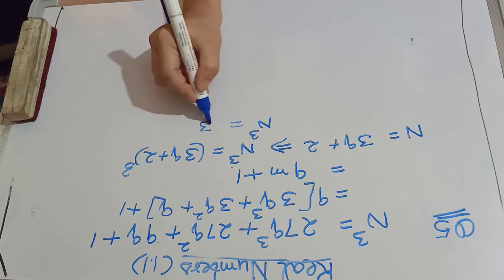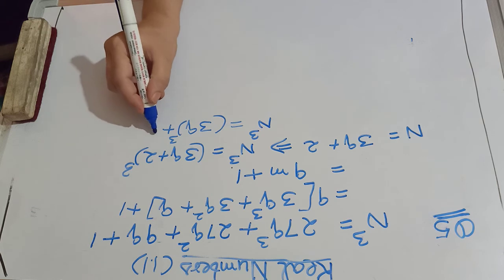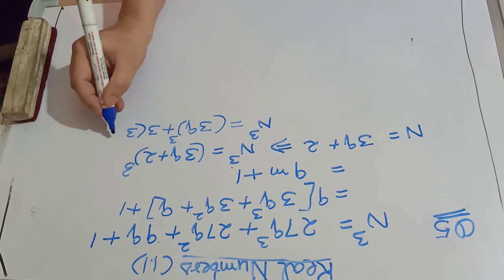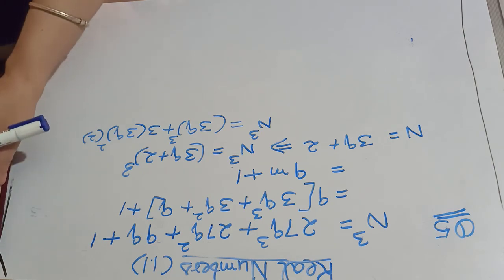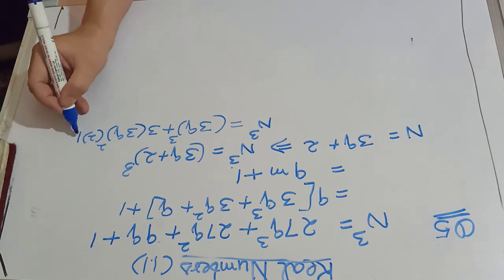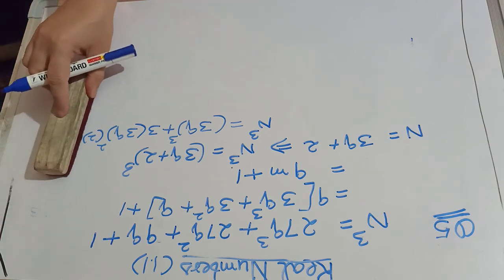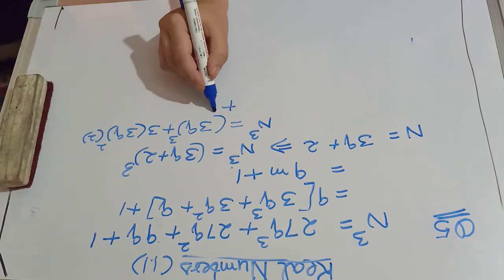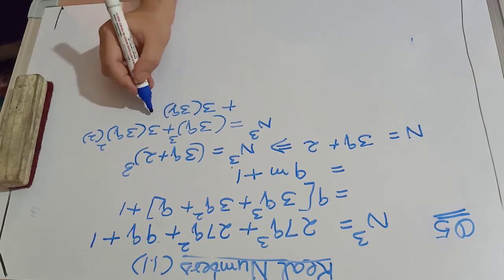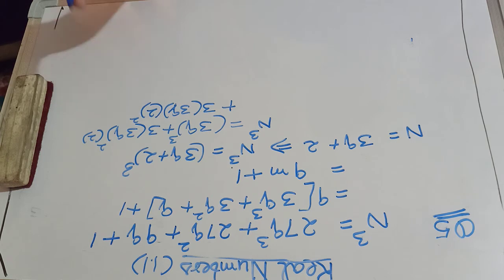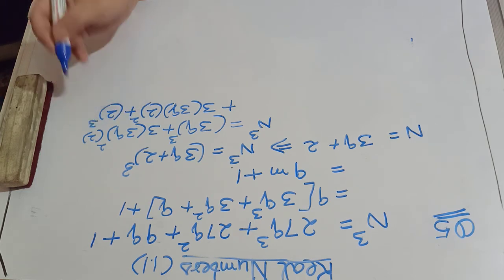It will be 3q cube plus 3 into 3q square, means 3a square b, plus 3 into 3q into 2 square, and plus 2 whole cube.